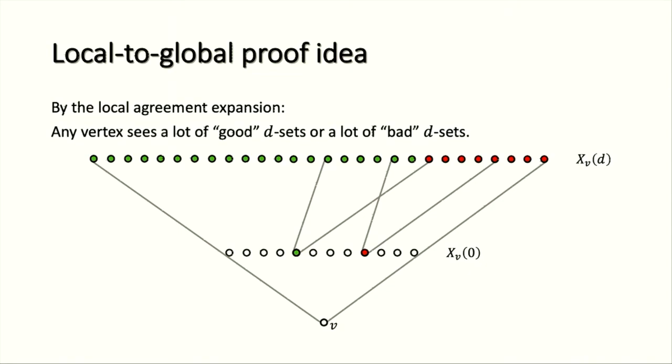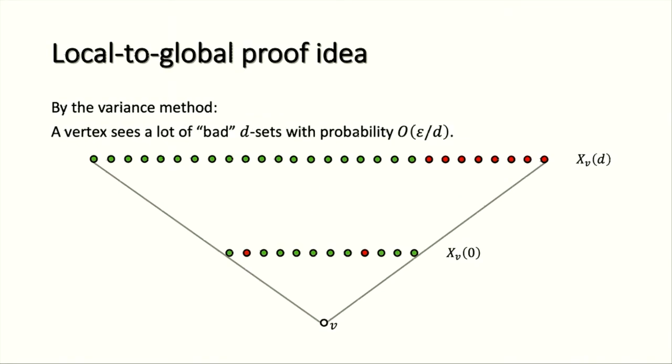And then by the variance method, we know that the bad event, that it sees many red faces, happens with probability at most epsilon over d, because the variance of this indicator function on these sets shrinks by a factor of d when looked at on the vertices.